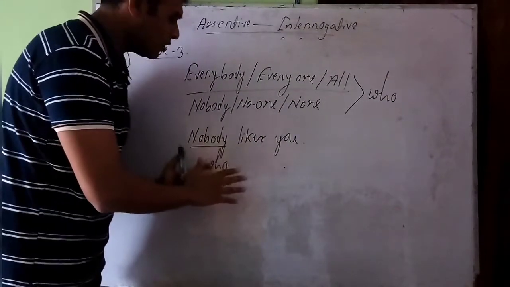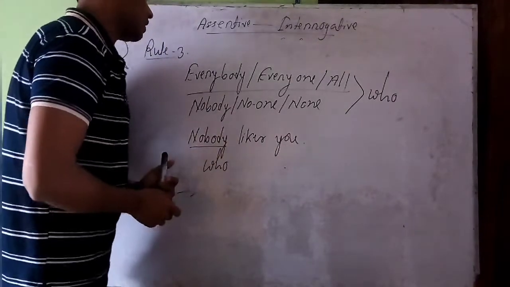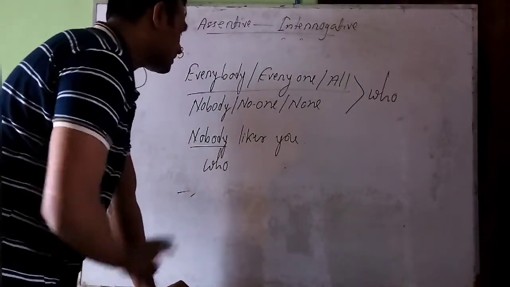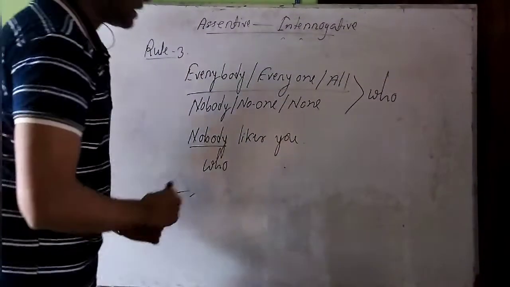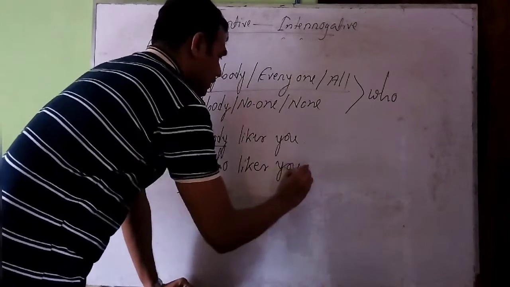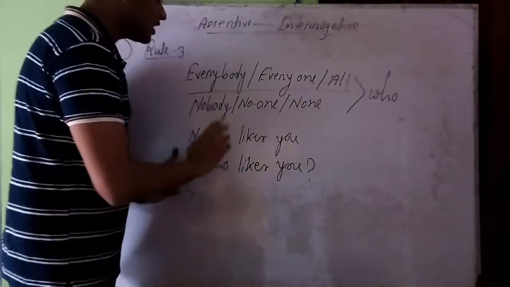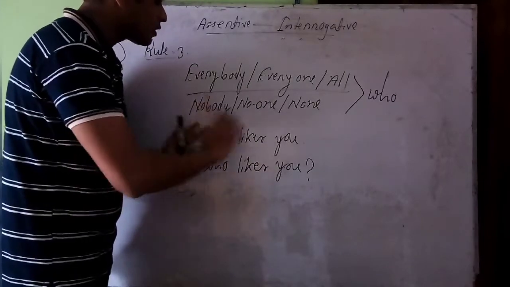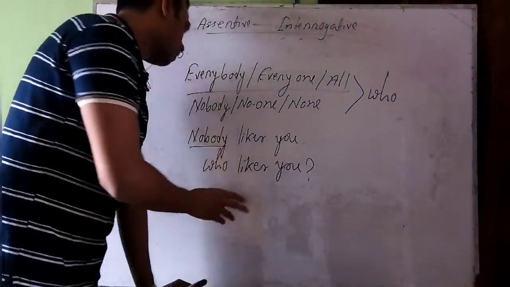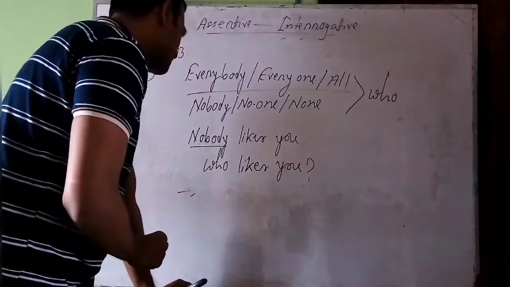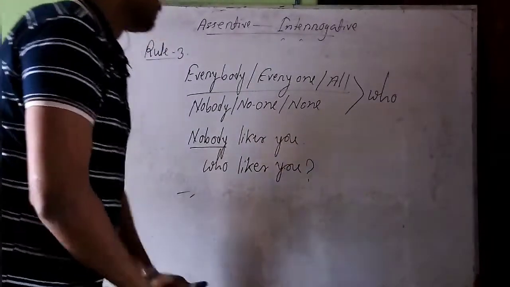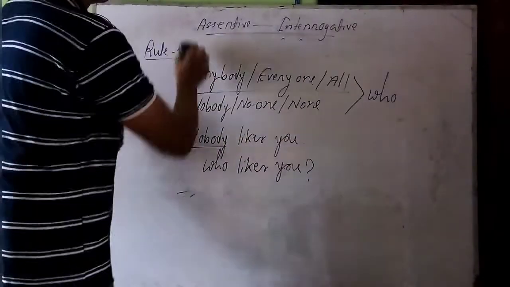So as the sentence is in negative form, we need to turn it into affirmative, because whenever we are putting this whole thing here, the sentence itself will be an affirmative one, like who likes you in the result. Here we are not taking any auxiliary verb or temporary auxiliary verb, because we are not adding any not with that auxiliary verb. That's why we need not take any auxiliary verb here temporarily. That means we should take who, then the rest of the thing, and question mark. So this is rule number 3.